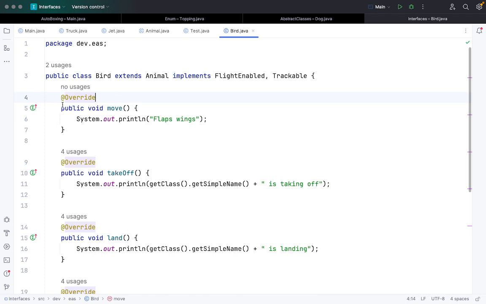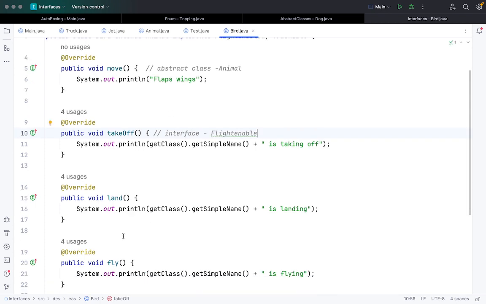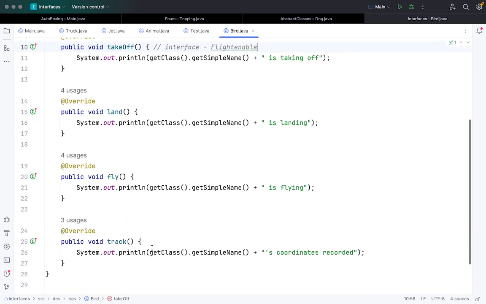For example, move is coming from the abstract class Animal. This void takeoff is coming from the interface FlightEnable. Land and fly are also coming from FlightEnable, and track is coming from the interface Trackable.